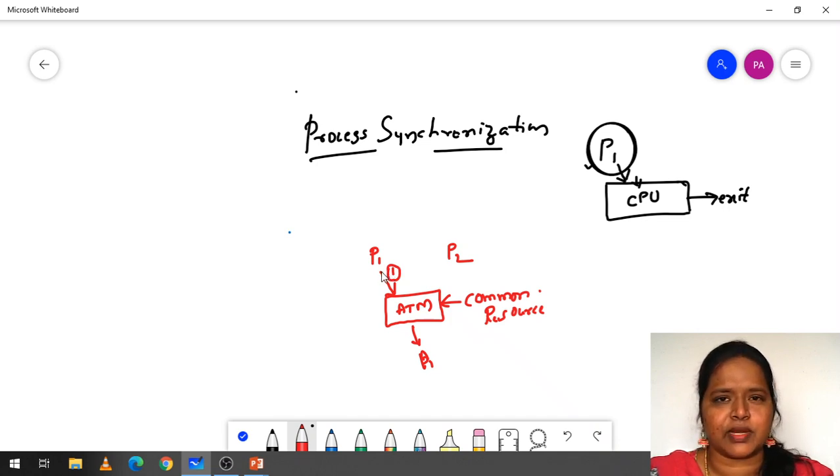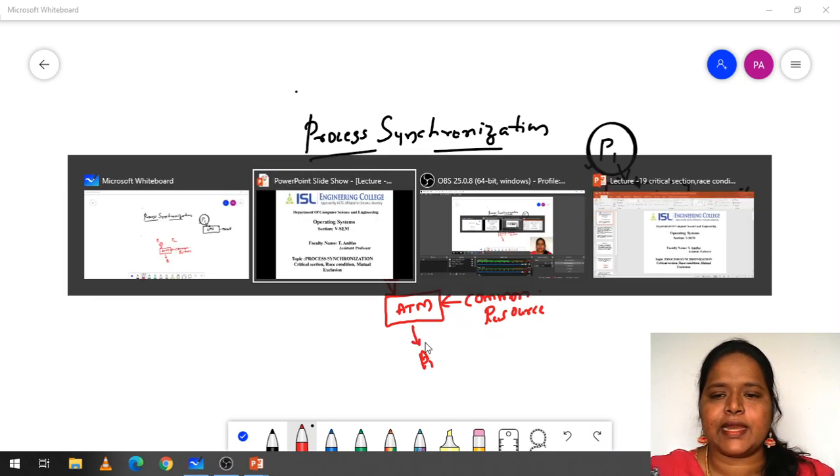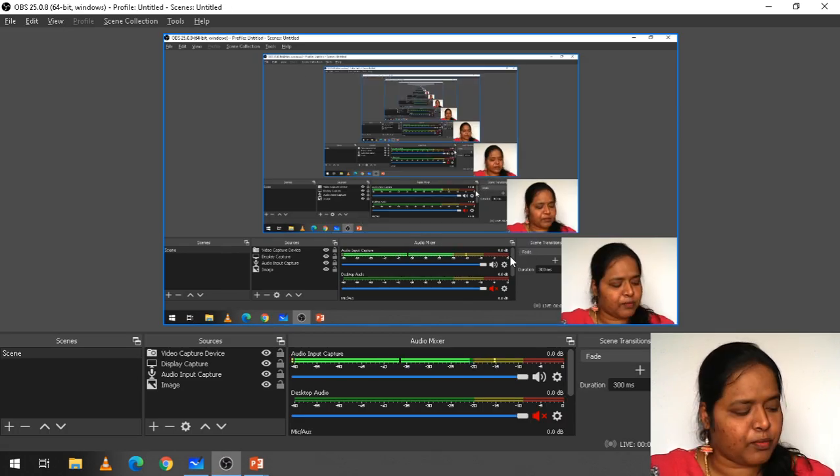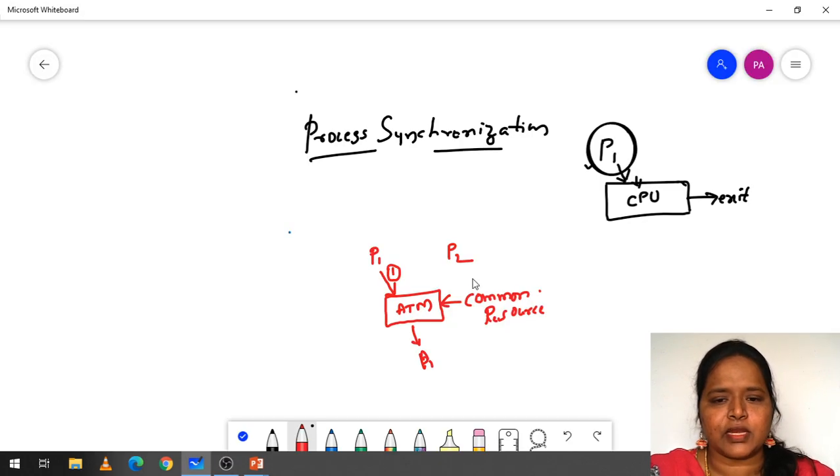Here process P1 entered first, so it utilized that ATM, did some task with it, and then exited. Next comes process P2. After process P1, process P2 enters the ATM, does some task, and later exits out of the ATM machine.